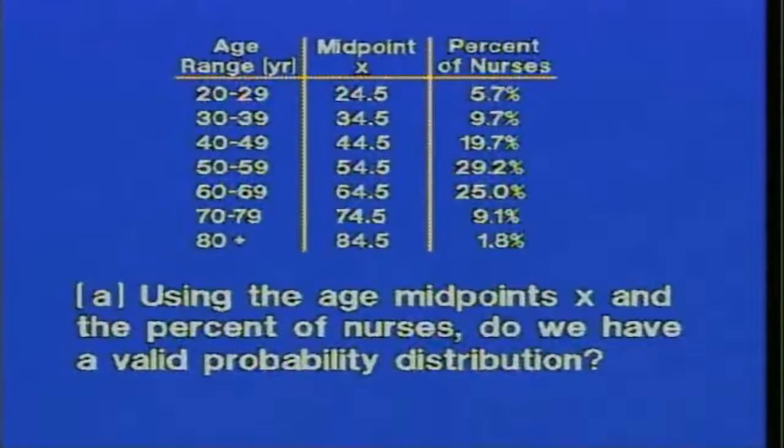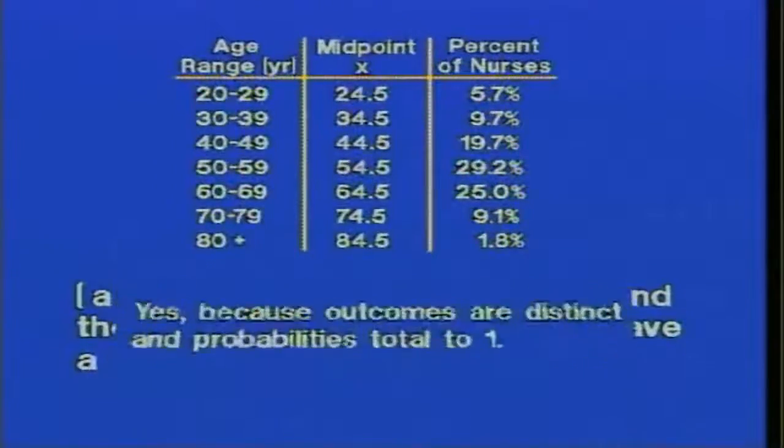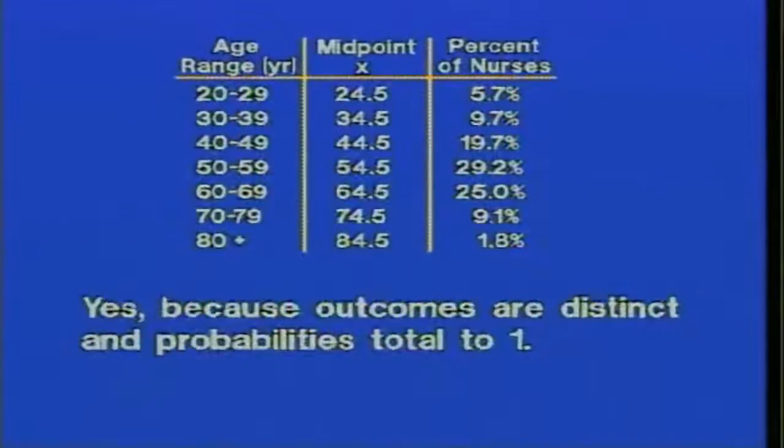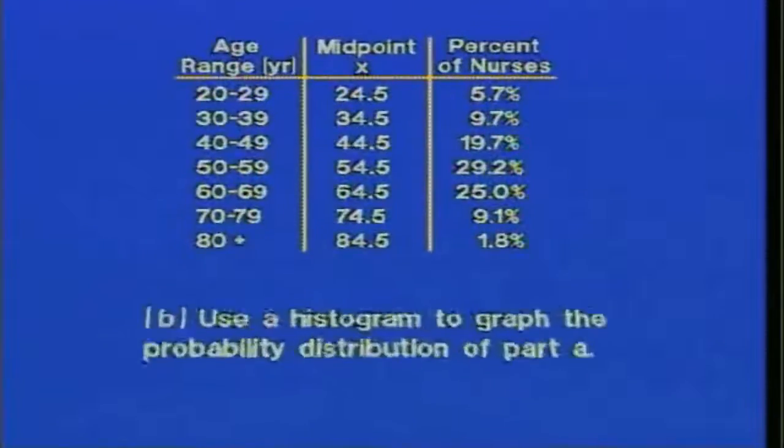Now, using the age midpoints x and the percent of nurses, do we have a valid probability distribution? It turns out that we do, because each random variable x has associated with it a distinct percent, and the percents add to 1, more or less. There is a rounding error here, but it's at about the third digit to the right of the decimal, so it's negligible. The answer is yes, because outcomes are distinct and probabilities total to 1.